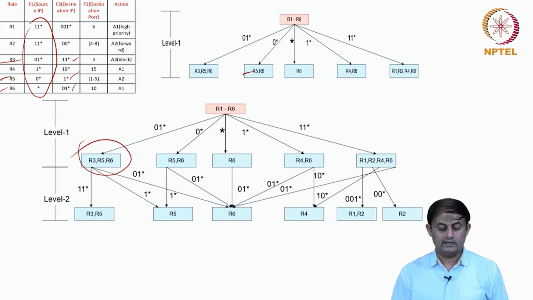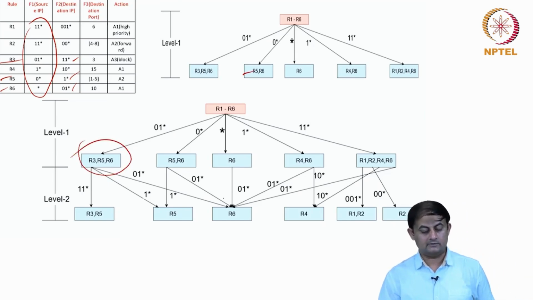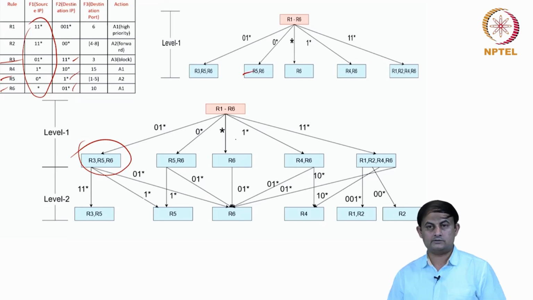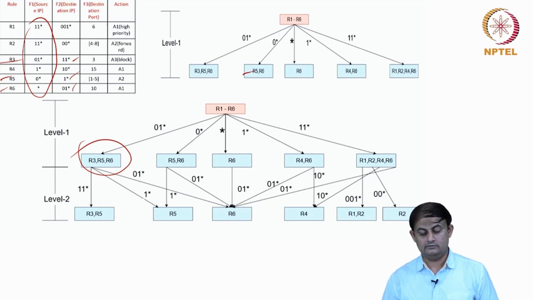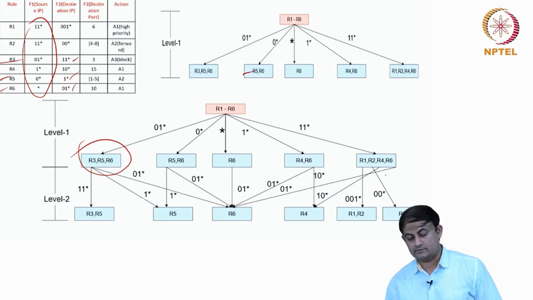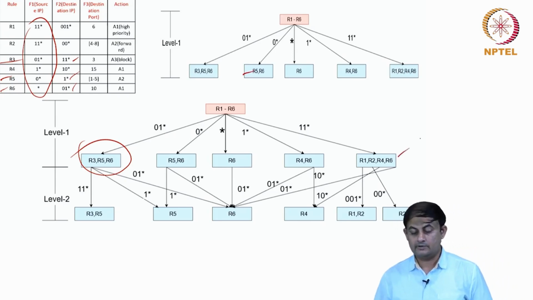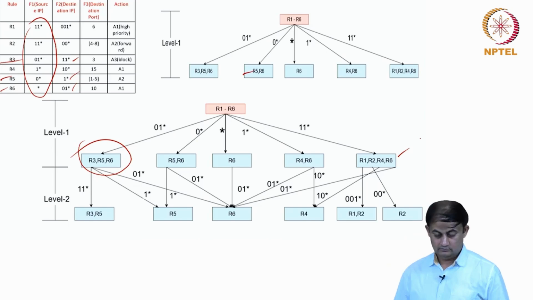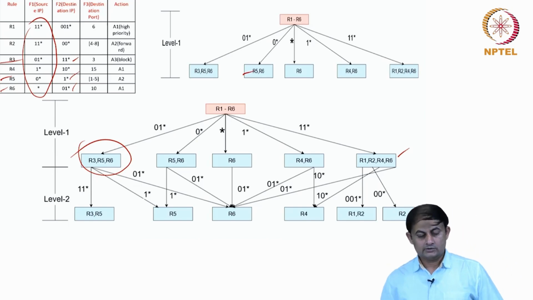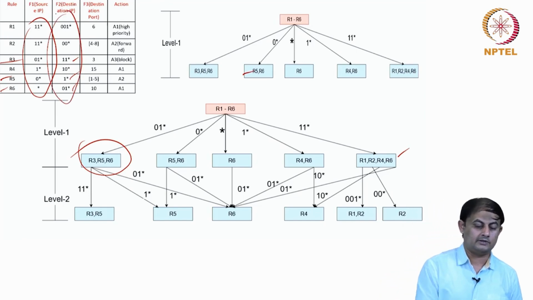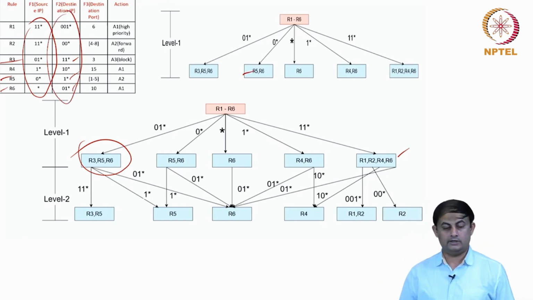I continue doing that from the node R5 and R6 as well. Again, there are 2 branches. For R6, there is only 1 branch. And again, from R4 and R6, there are 2 different branches, one to R6 and one to R4. And there are, in fact, 4 different branches from this particular node in the second level set of nodes. So this is how you construct the trie. Now all the unique combinations for level 2 are also taken care of.